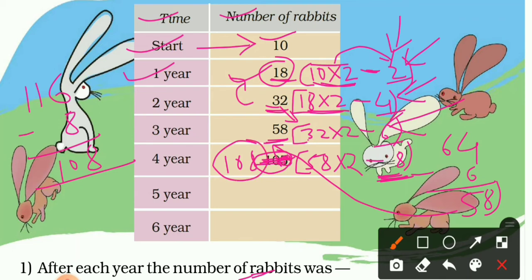Now next in fifth year. So once again, what we have to do? We have to make double. Which one? 108. So you can write here 108 multiplied by 2. Clear? And the difference will be, after 8 you can write here 10. The difference is 10. Remember that. Let me write it once again.